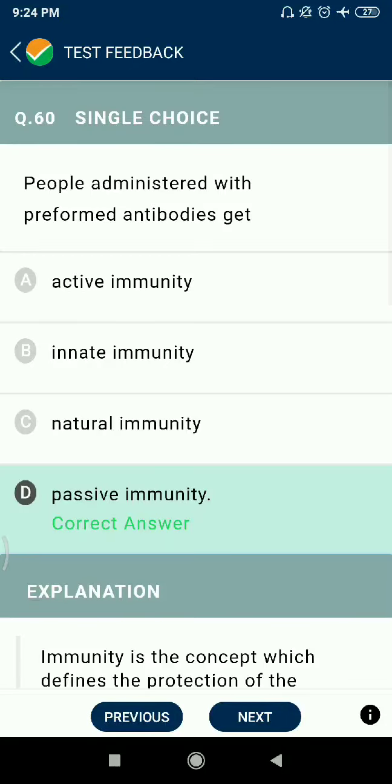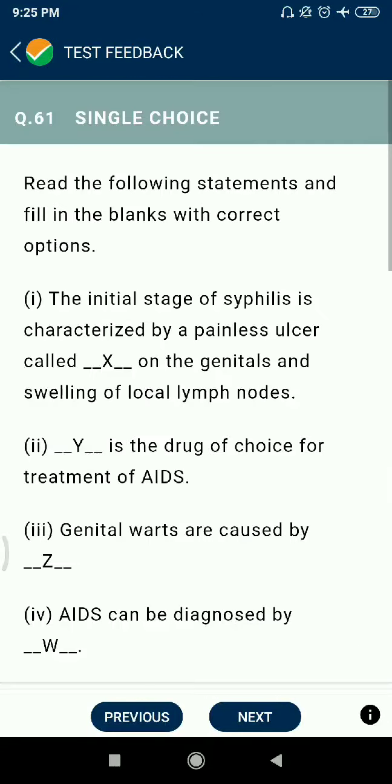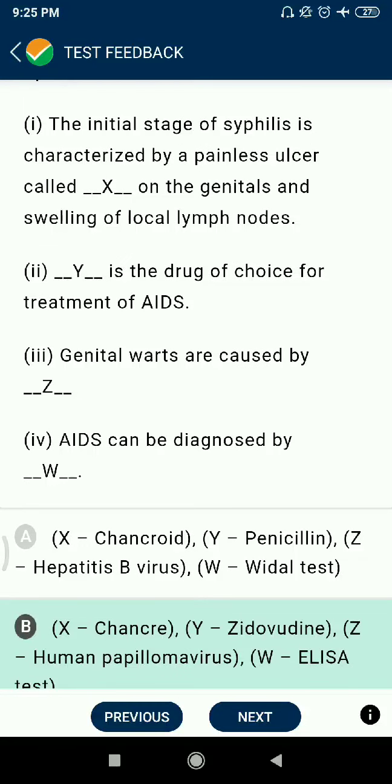Question 60. People administered with the preformed antibodies get passive immunity। Question 61. Correct options choose करना है। Initial stage of syphilis is characterized by a painless ulcer scarred